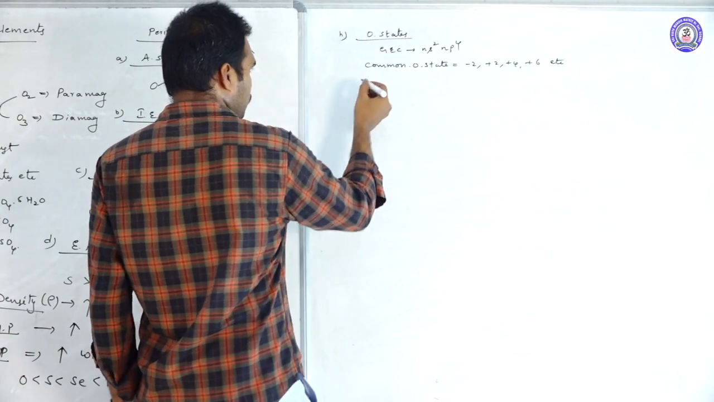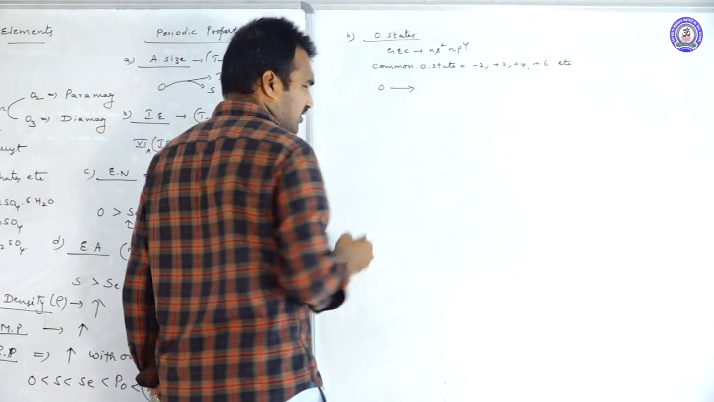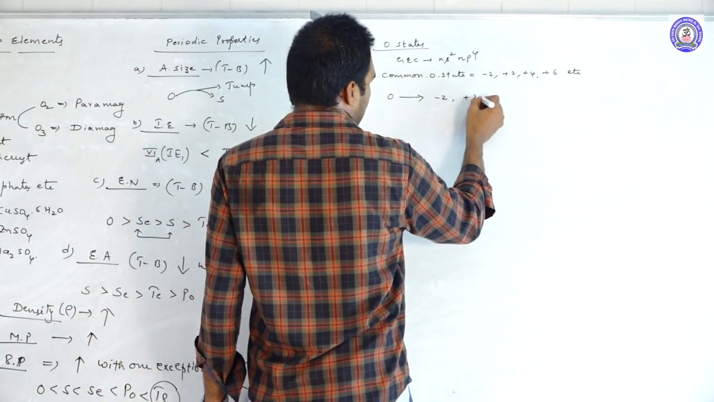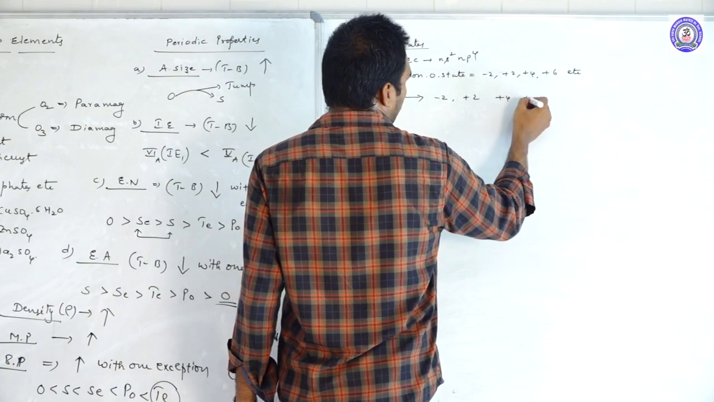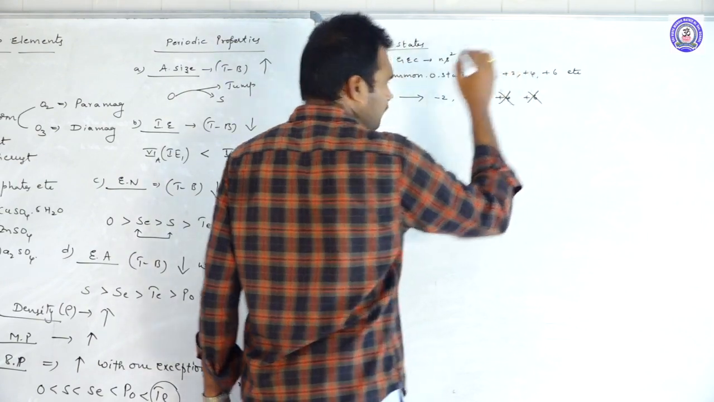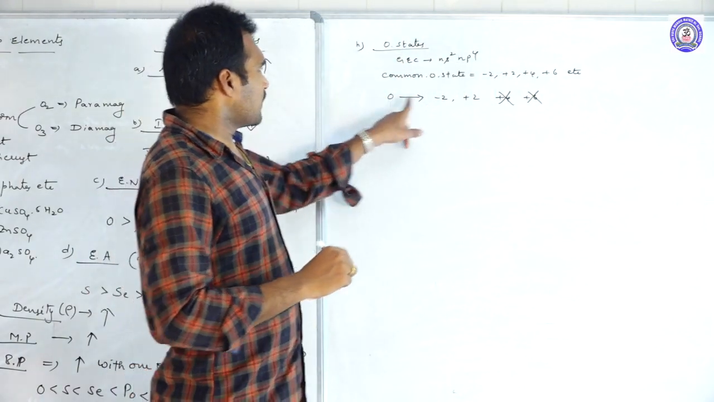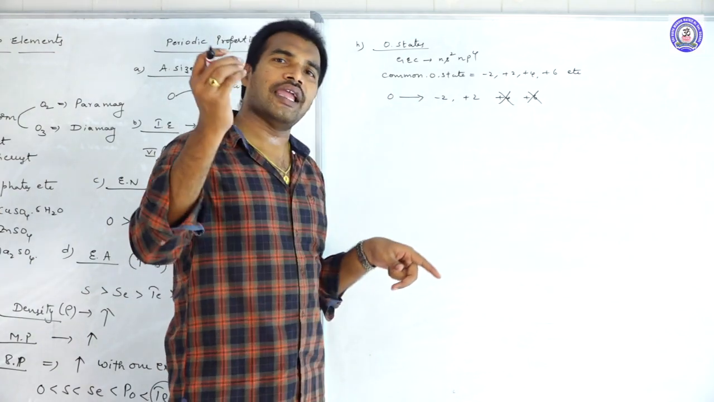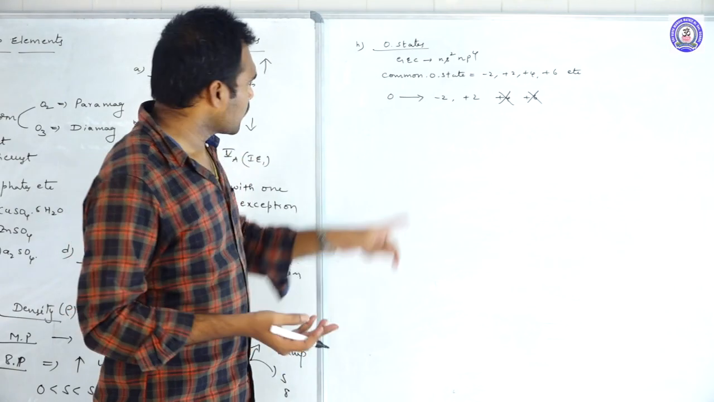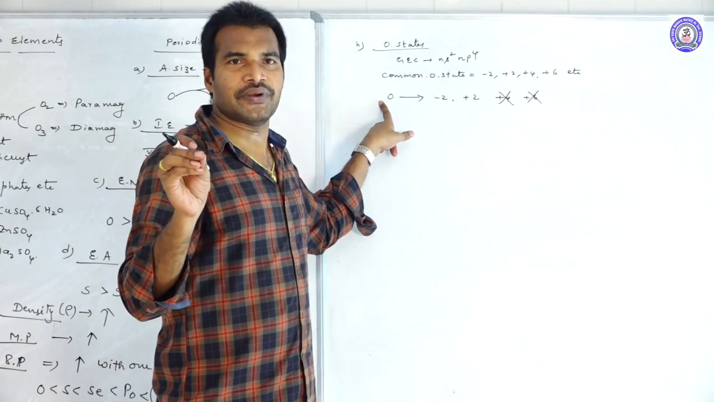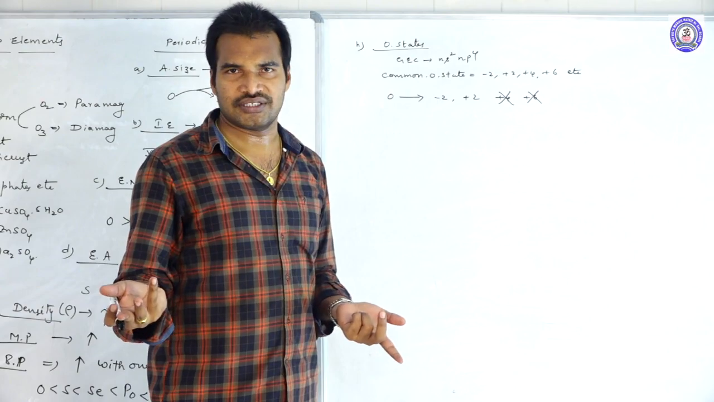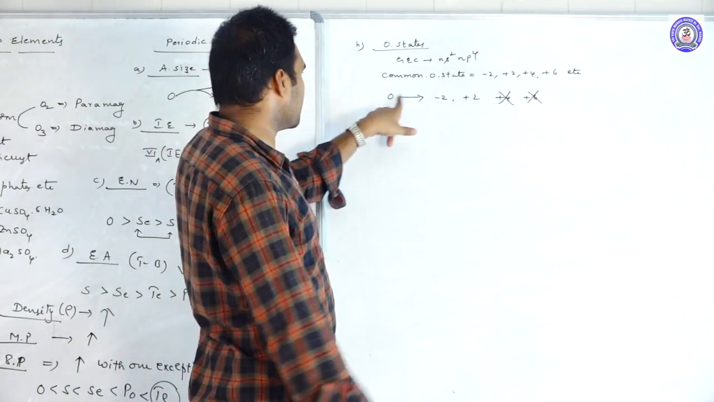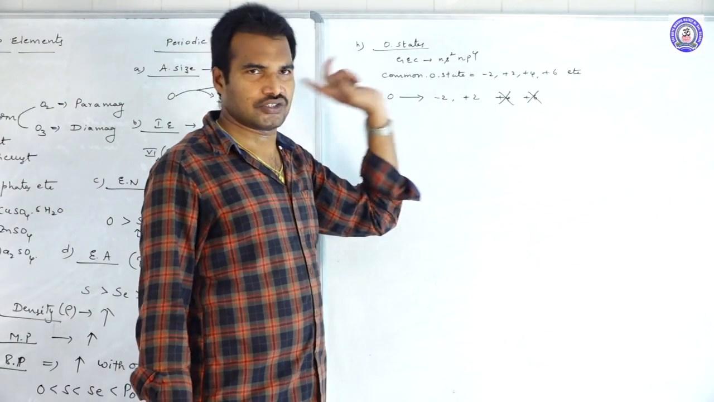But if you take the first element, oxygen can show only -2 and +2. It will not show +4 and +6. What is the reason? In order to show +4 and +6 oxidation states, they should have empty d orbitals. But oxygen belongs to the second period. There are no d orbitals in that case. That is why, because of the absence of d orbitals, oxygen can show either -2 or +2.